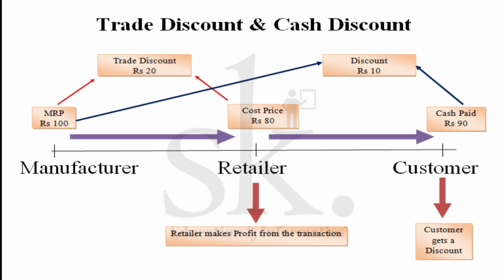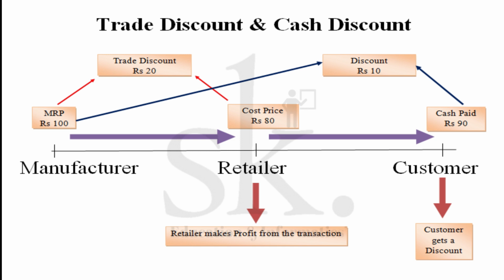Now as a customer, when I come to a particular store to buy a product, I can see the MRP of the product has been marked at 100 rupees. Now, if the retailer says, okay, I'm giving you a 10% discount, say for example, then the customer has to pay cash of rupees 90, because 100 rupees minus a discount of 10% means 10 rupees. So I need to pay rupees 90. As a customer, I'm very happy that the retailer is giving me a discount, which will in turn increase sales in the store. And secondly, the retailer also makes a certain profit, because the retailer's cost price is 80 and the retailer is selling to the customer at 90.